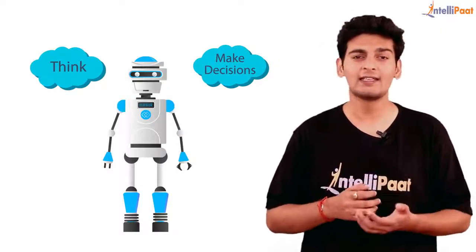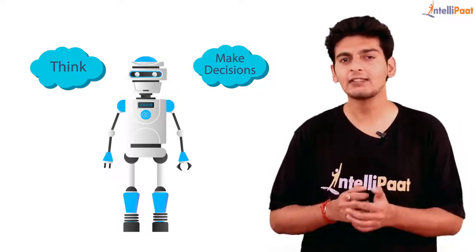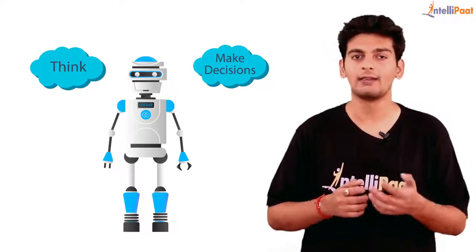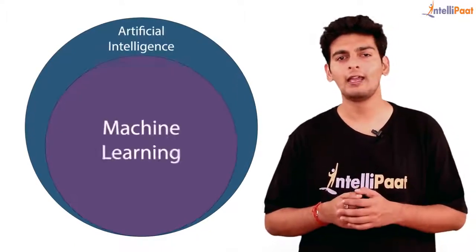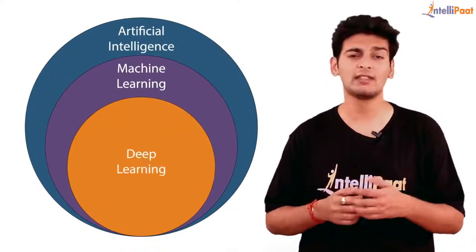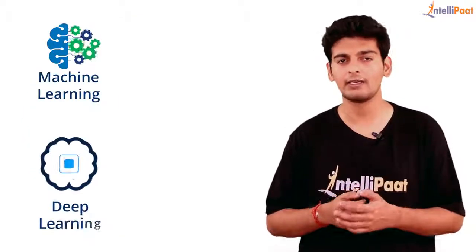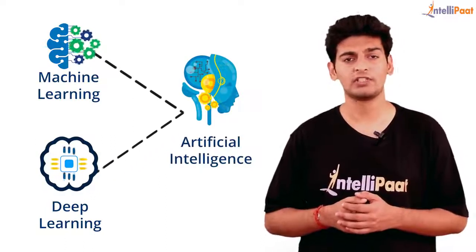So, artificial intelligence is basically that field of computer science which emphasizes on the creation of intelligent machines which can work and react like humans. So now that we know what artificial intelligence is, let's see where do machine learning and deep learning fit in. You can consider artificial intelligence to be the broader umbrella and machine learning and deep learning to be a subset of it. Or you can also say that machine learning and deep learning are a means to achieve artificial intelligence.